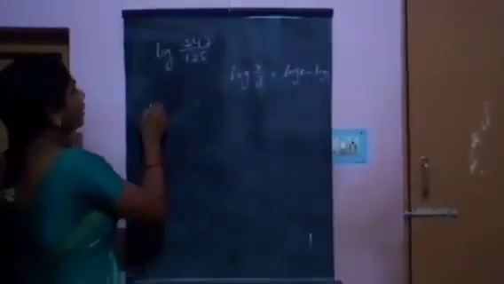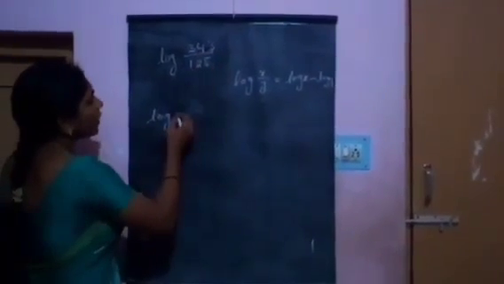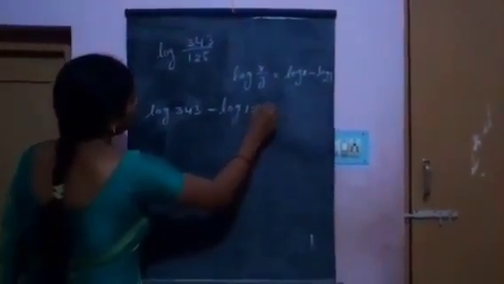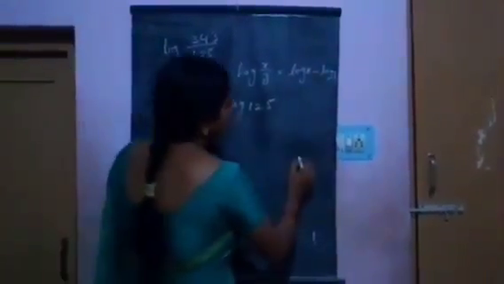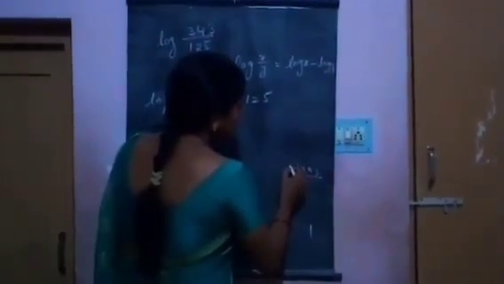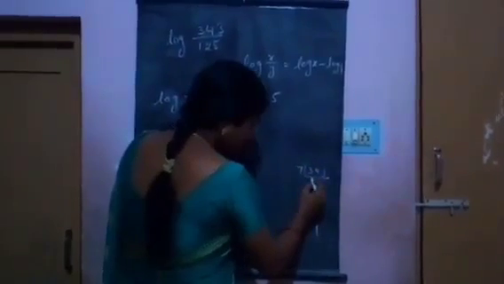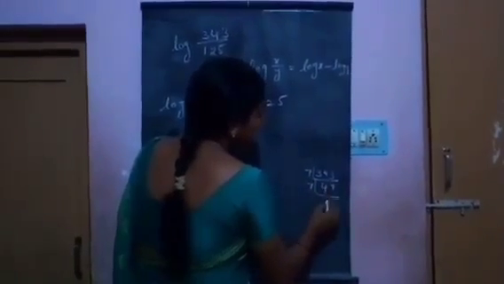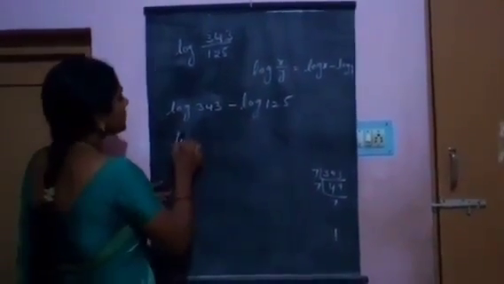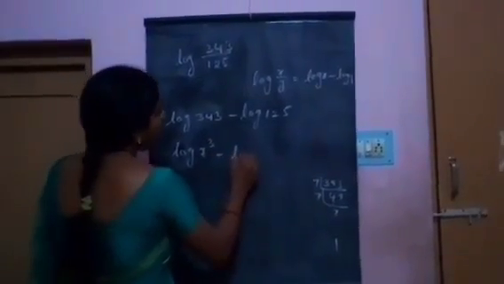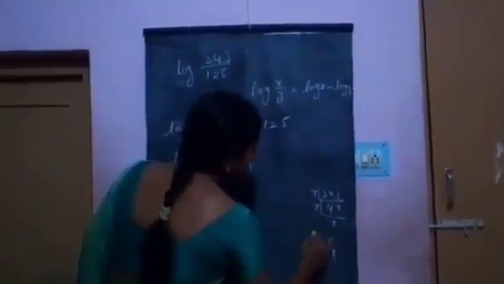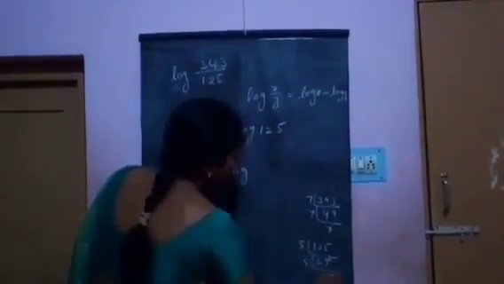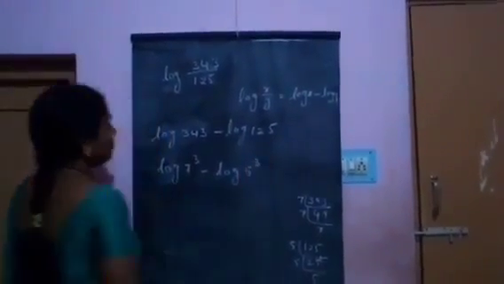Using this formula, log 343 by 125 equals log 343 minus log 125. 343 can be written as 7 cubed, since 7 sevens are 49 and 49 times 7 is 343. And 125 can be written as 5 cubed, since 5 fives are 25.